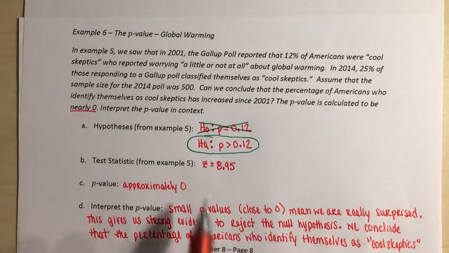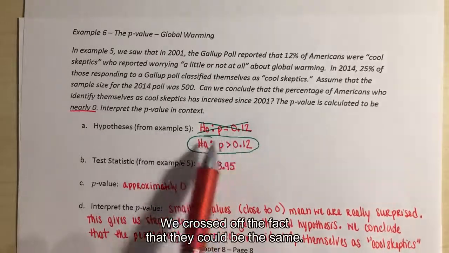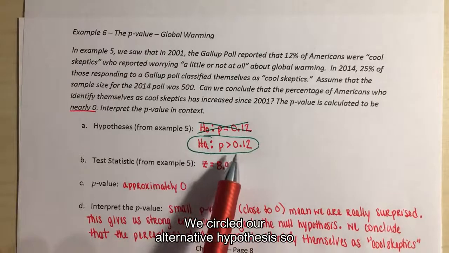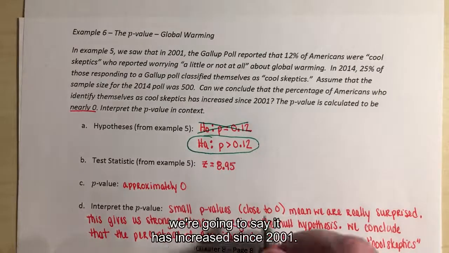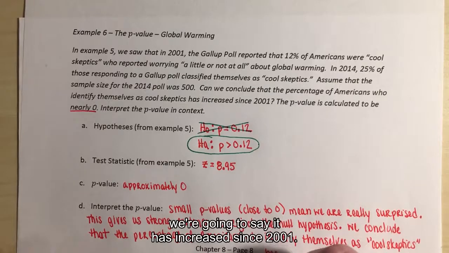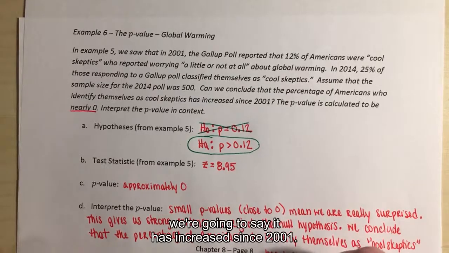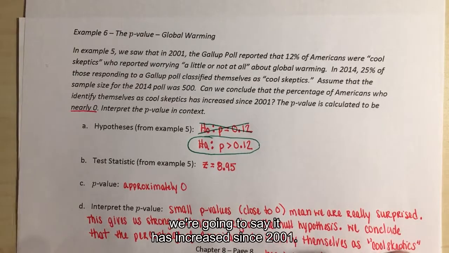Okay. So we crossed off the fact that they could be the same. We circled our alternative hypothesis. So we're going to say it has increased since 2001.